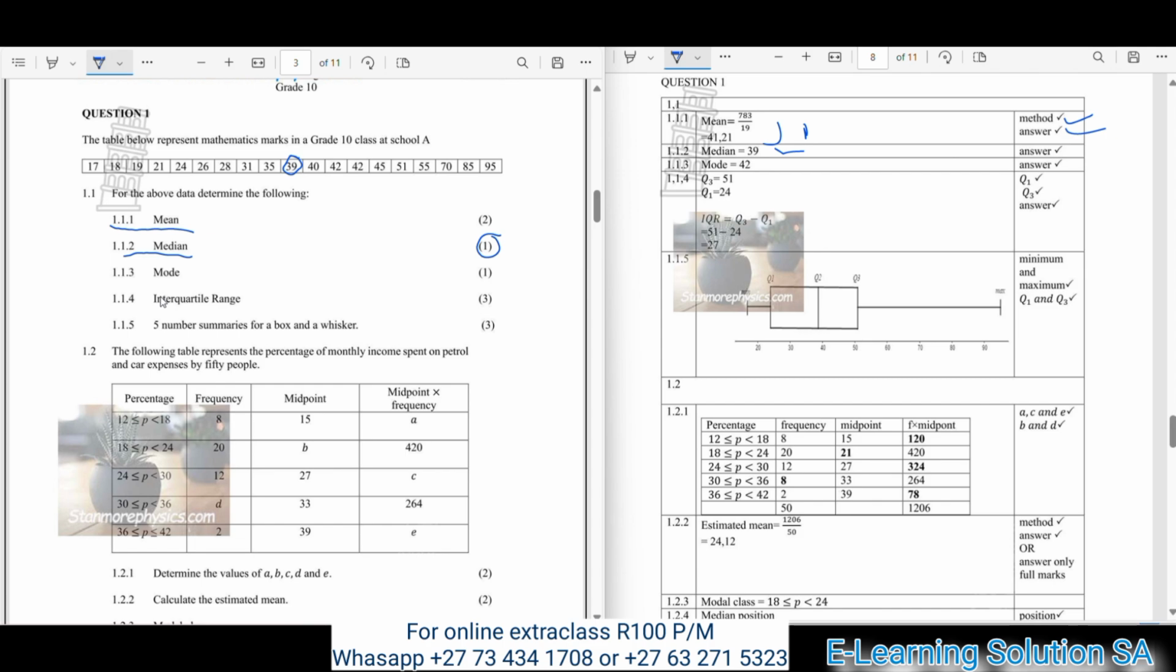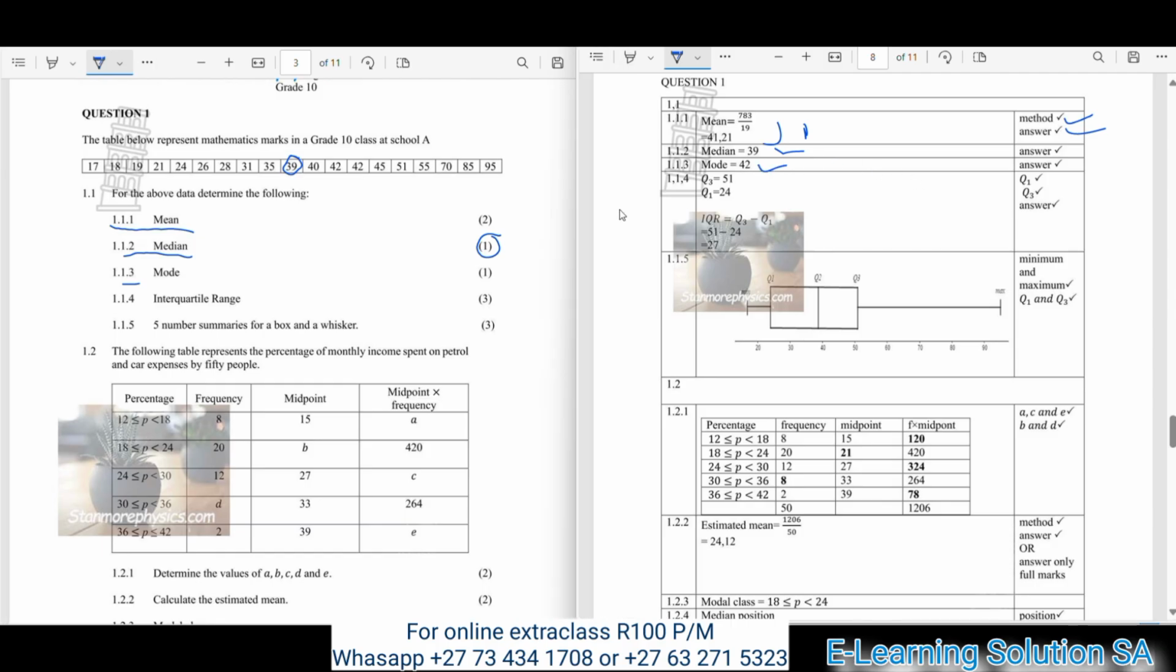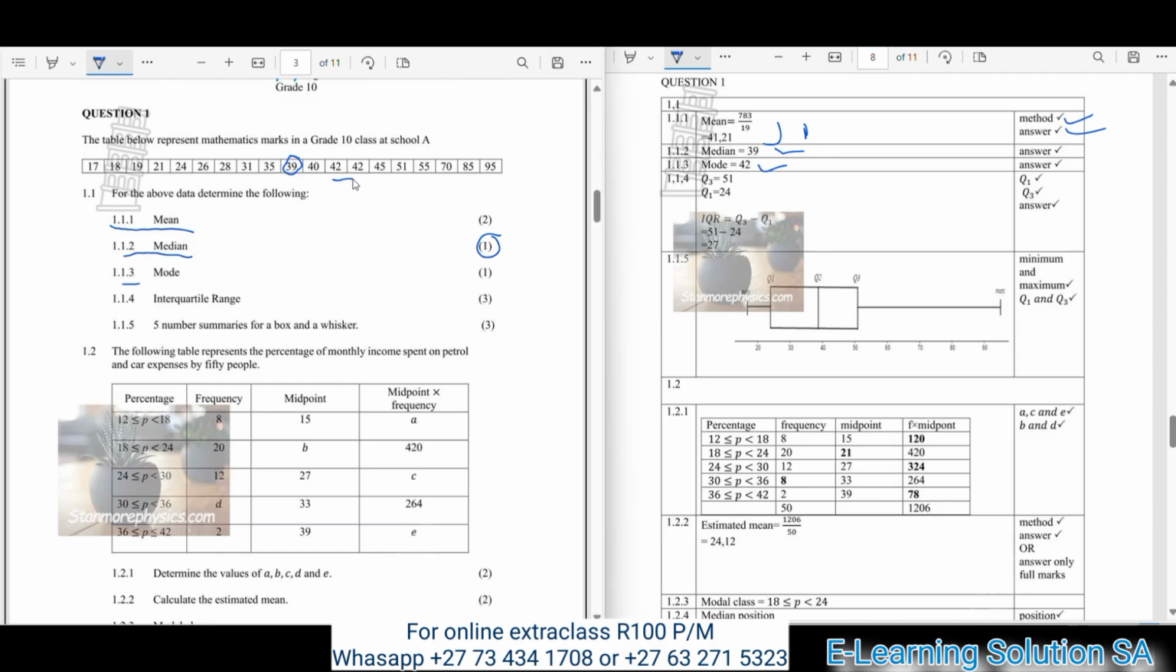Now let's move over to 1.1.3. You have to determine the mode. Remember, the mode is the number that keeps repeating, the repetitive number which appears most. So the correct answer in our case is 42. As you can see, 42 appears more than once. So that's our final answer for 1.1.3.